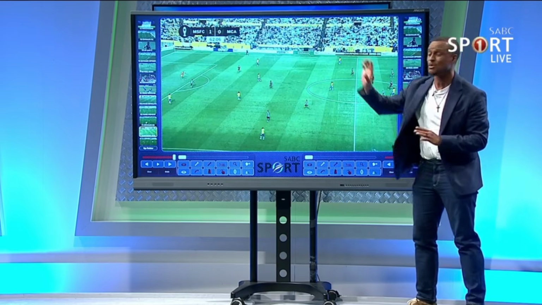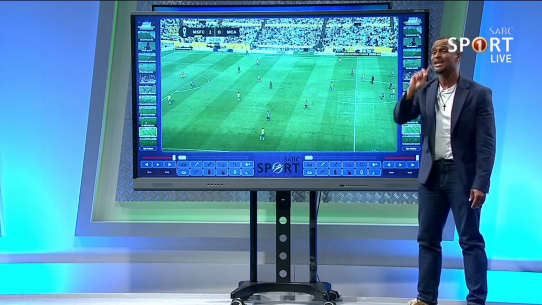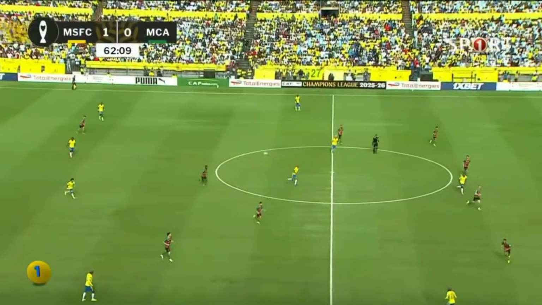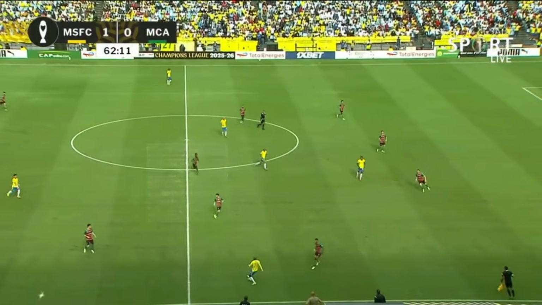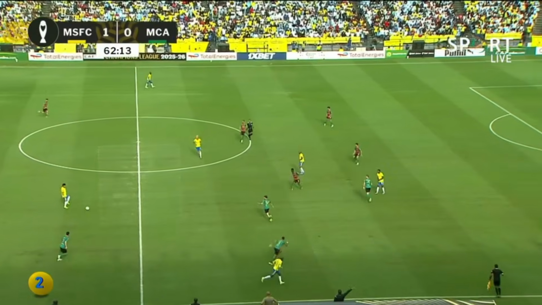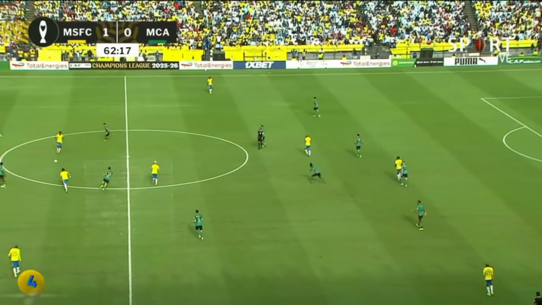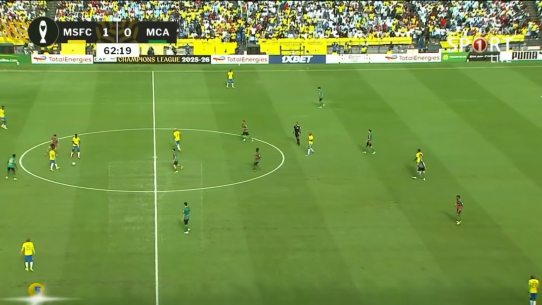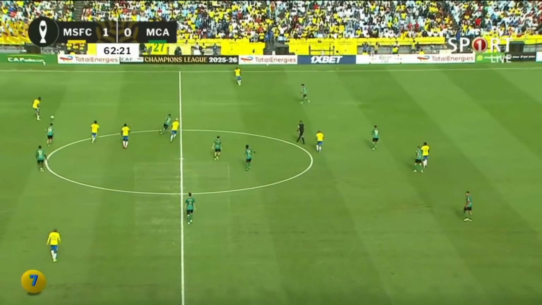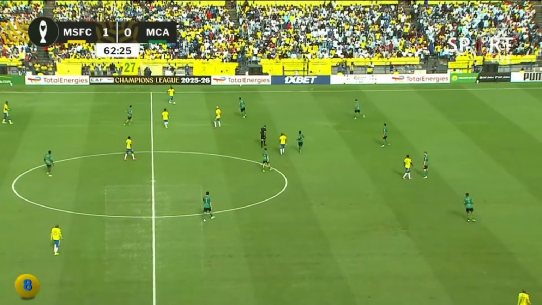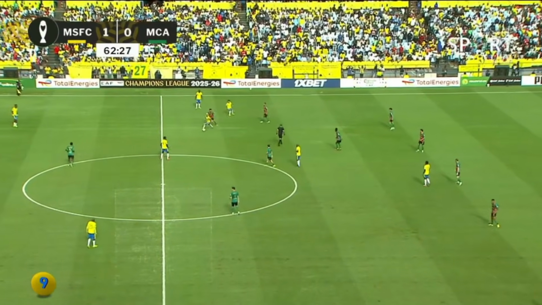Ronwen Williams, it starts with Ronwen Williams. And this is an intentional pass. I want you to see the quality of this ball from Ronwen Williams. Who does he find? Tapelo Morena, that's one. That's the second pass. Allende, Sales, Allende, Mokoena. Just look at the movement of the Sundowns players. Look at the desire, the willingness to show up, the willingness to arrive and be available for your teammate. That, for me, was stellar.